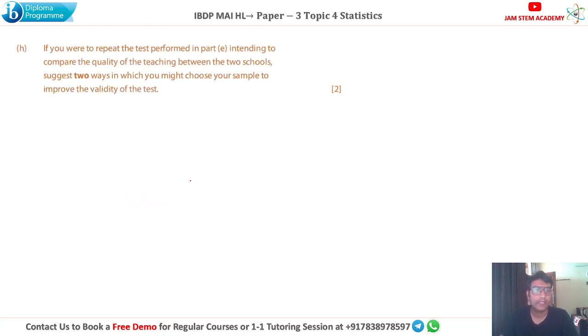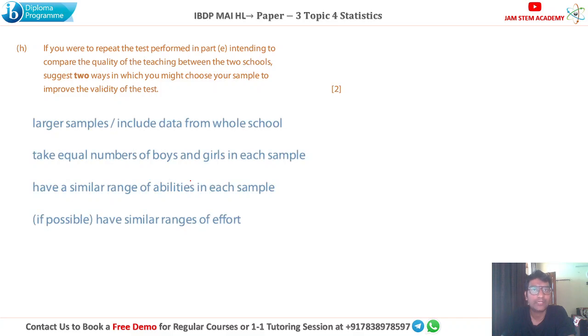Next one. It says, if you were to repeat the test performed in part E, intended to compare the quality of teaching between two schools, suggest two ways in which you might choose your sample to improve the validity of the test. Here you can write your answer in your own words, as I said. For the E part, you have to compare. So you can say either large samples or include data from the whole school, or take equal numbers of boys and girls in each sample, or have a similar range of abilities in each sample. So these are various answers that you can write.